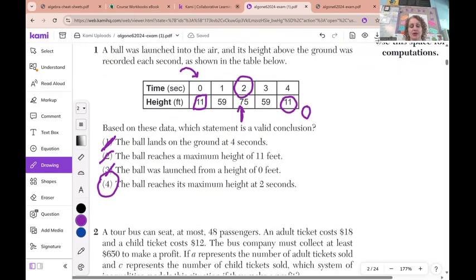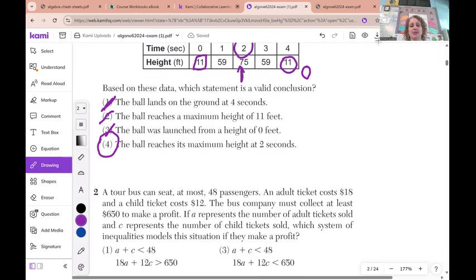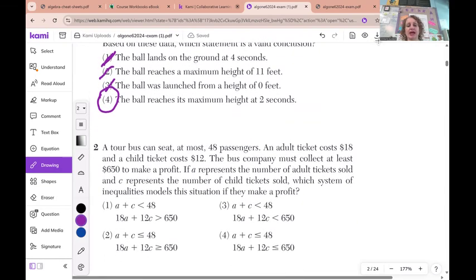Okay. So the next one says a tour bus can seat at most 48 passengers. Remember, at most means less than or equal to. An adult ticket costs $18 and a child ticket costs $12. The bus company must collect at least $650 to make a profit. If A represents the number of adult tickets sold and C represents the number of child tickets sold, which system of inequalities models the situation?